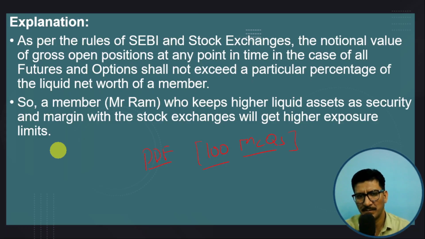The explanation is simple: as per the exchange and SEBI regulations, all the gross positions at any point of time in futures and options shall not exceed a particular percentage of the liquid net worth of a clearing member or a member. So Mr. Ram keeps higher liquid assets as security and margin with the exchange. He will get higher exposure limits.